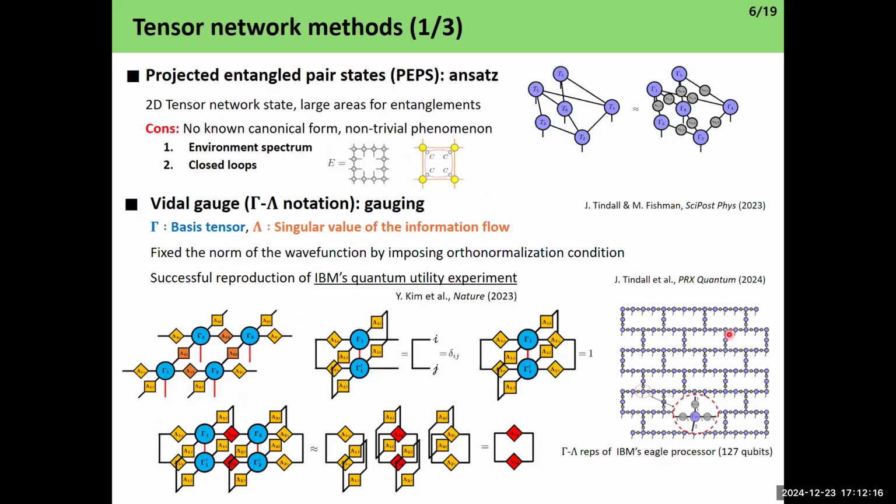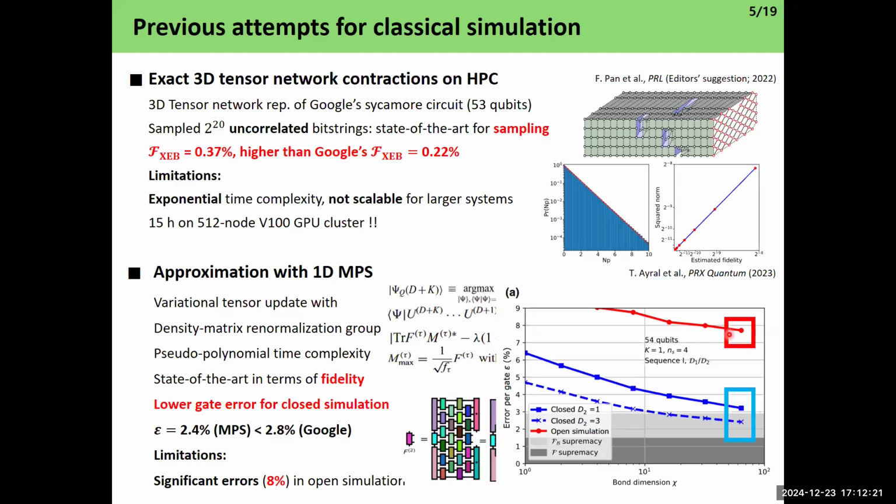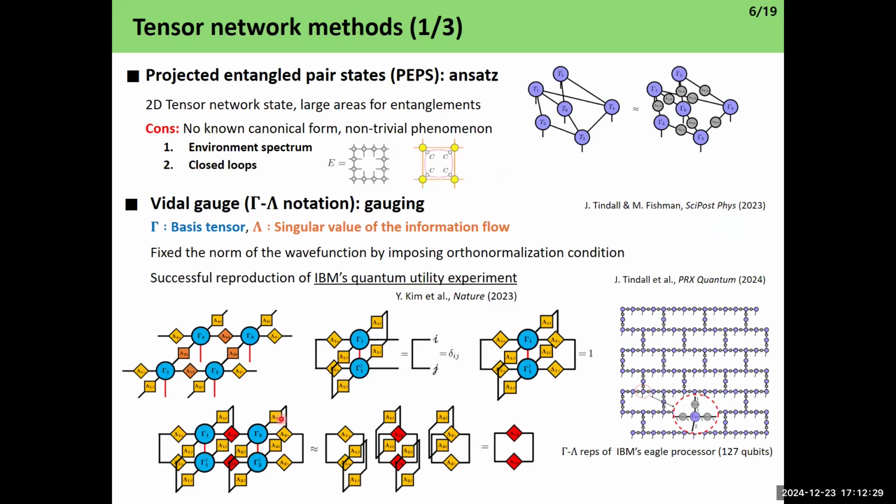So what we believe is that if we use efficient tensor network algorithms, two-dimensional ones in particular, then we can achieve both scalability and accuracy. That's what we have been doing for the past year. We are using PEPS, projected entangled pair states, as a tensor network ansatz of random quantum circuits.